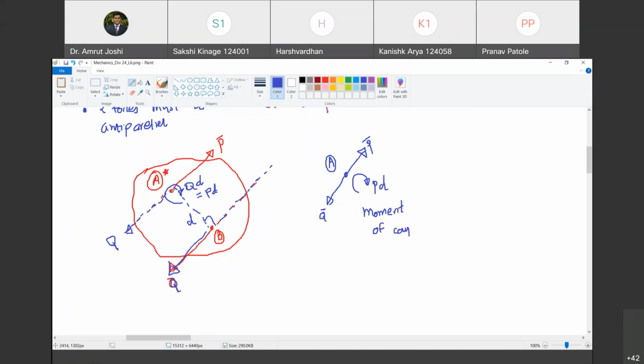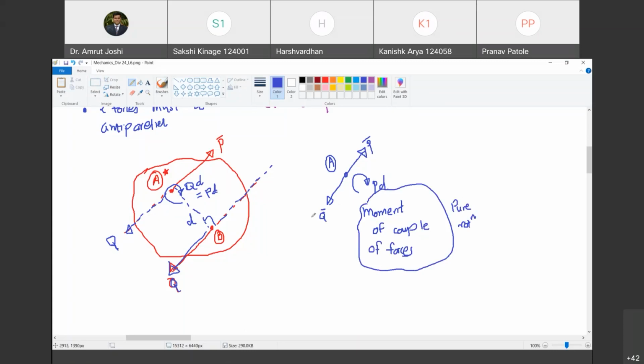Moment of couple of forces. See, moment of P is 0. That's okay, but you have calculated it. P into 0 is 0 plus Q into D is the addition of moment of two forces at point A. So we still call it the moment of couple of forces. Are you with me? Yes, sir. Couple of forces, under which point A will experience tendency of pure rotation. Do you agree with me? Yes, sir. Because translation is balanced by equal and opposite P bar and Q bar.